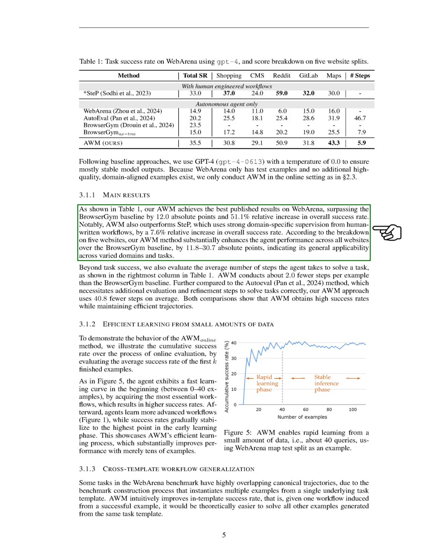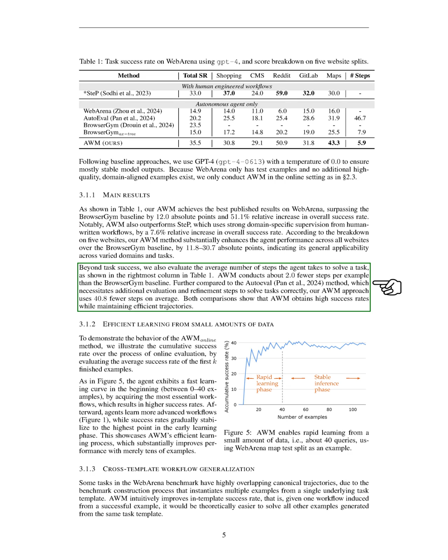Our main results show that AWM achieves the best published results on Web Arena, outperforming the BrowserGym baseline by 12 absolute points and a 51.1% relative increase in overall success rate. AWM also surpasses STEP, which uses strong human supervision, by a 7.6% relative increase in success rate. Across 5 websites, AWM significantly improves agent performance over the BrowserGym baseline, with absolute point increases ranging from 11.8 to 30.7, demonstrating its broad applicability.